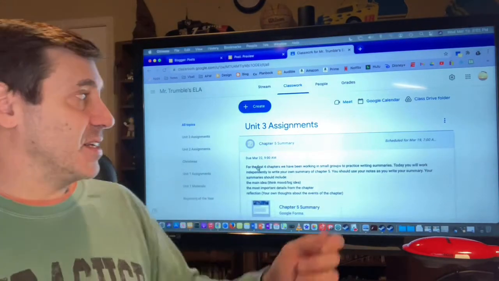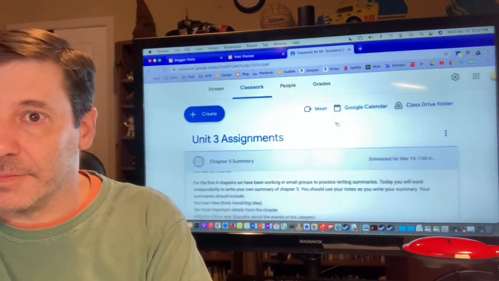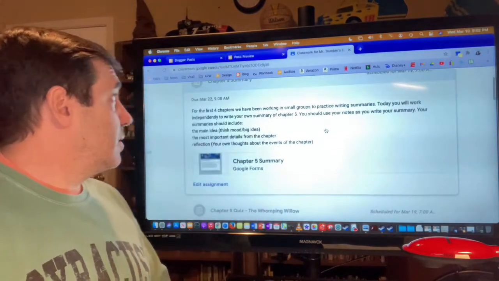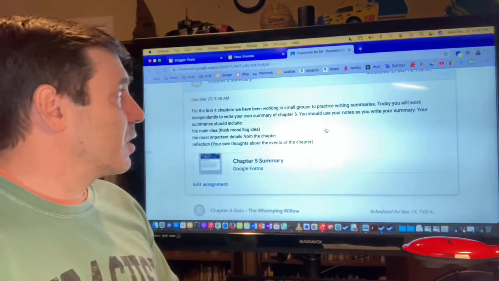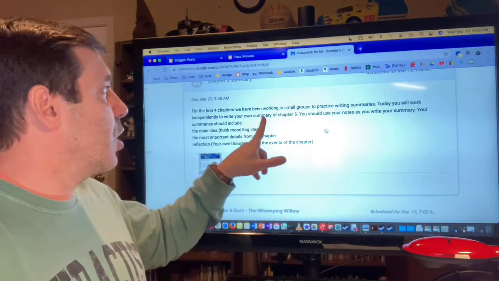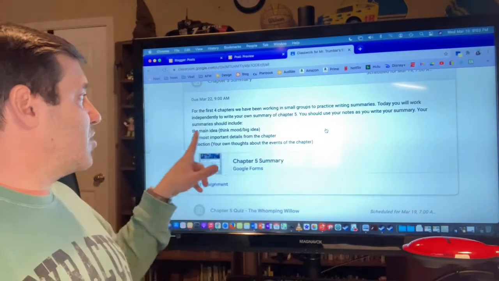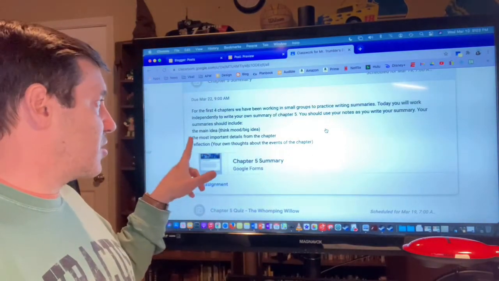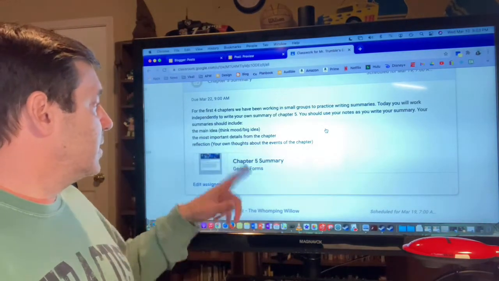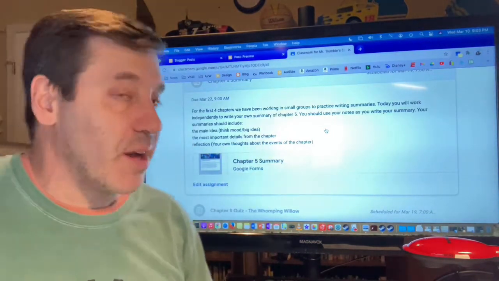So it says this. Here are the directions. I'll blow them up big so you guys can see them. For the first 4 chapters, we have been working in small groups to practice writing summaries. Today, you will work independently to write your own summary of Chapter 5. You should use your notes as you write your summary. Your summaries should include, and right here I give you these directions, and these are the same as on the blog: the main idea, and think mood or big idea; the most important details from the chapter; and a reflection, which is your own thoughts about the events of the chapter.